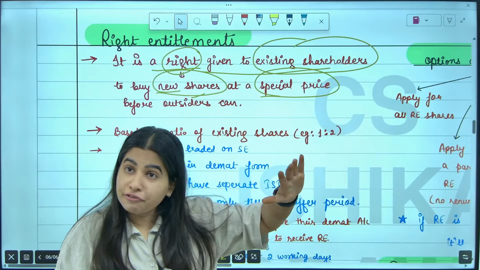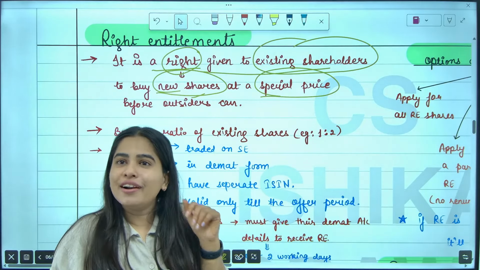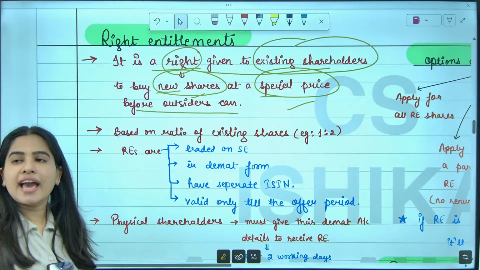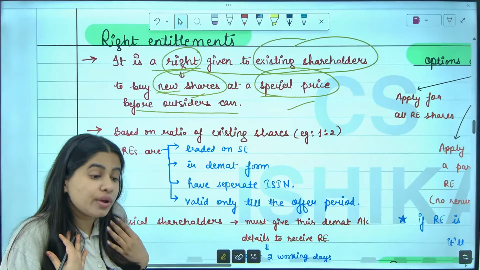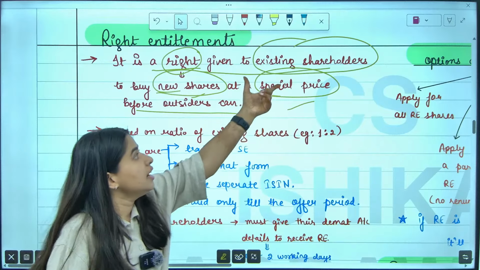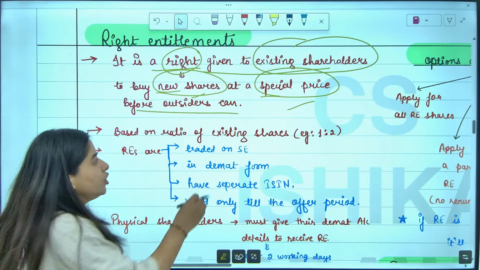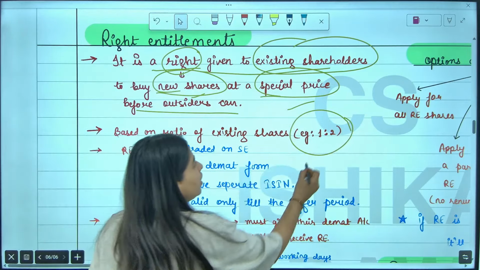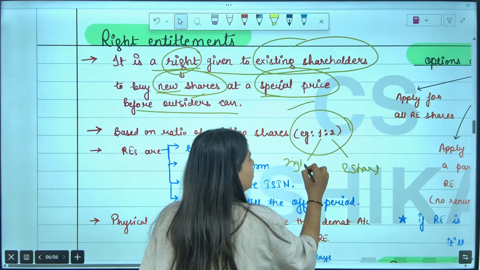Others we are offering at 500 rupees per share, but since you are special, we are offering you at 400 rupees per share, a special discounted price, before outsiders can. So right entitlement is a right offer where we give our existing shareholders the right to buy more shares in the company at a discounted price. Usually that right offer is made in the ratio 1:2. For example, if you are already holding 2 shares, you have the right to buy one more share.